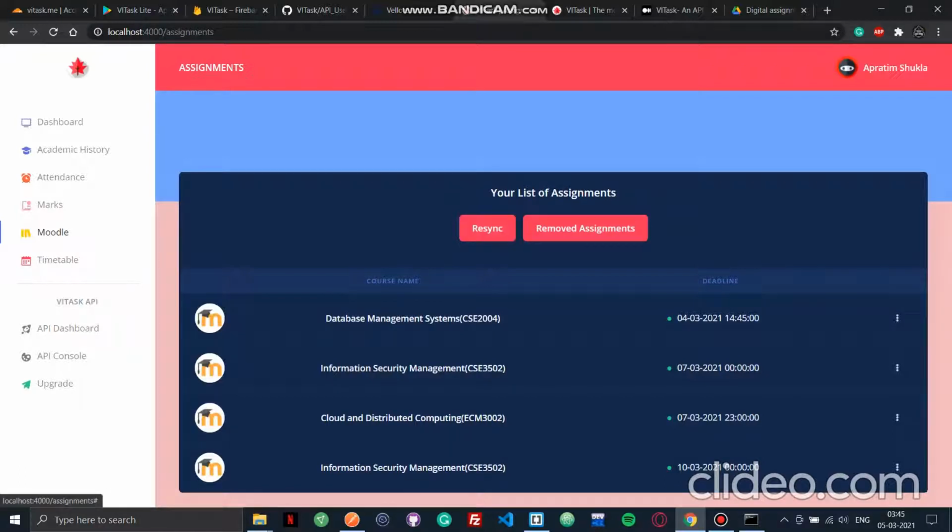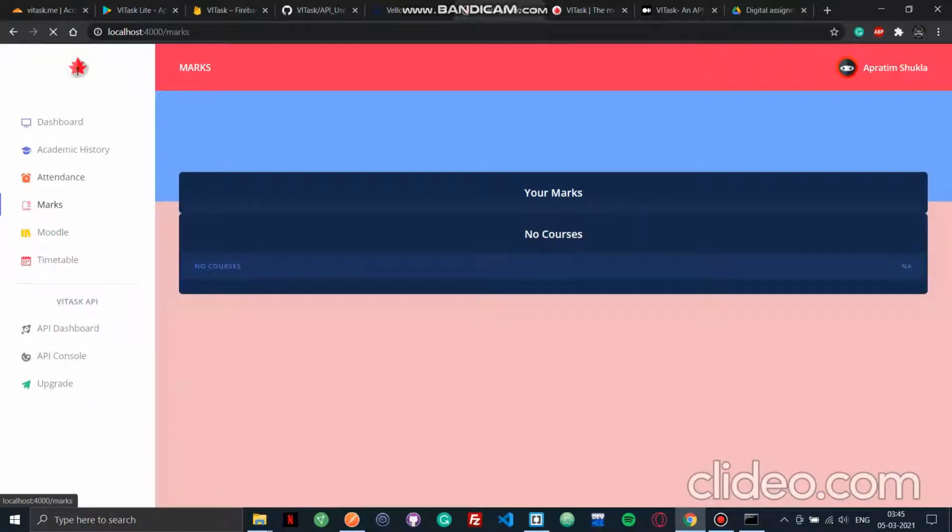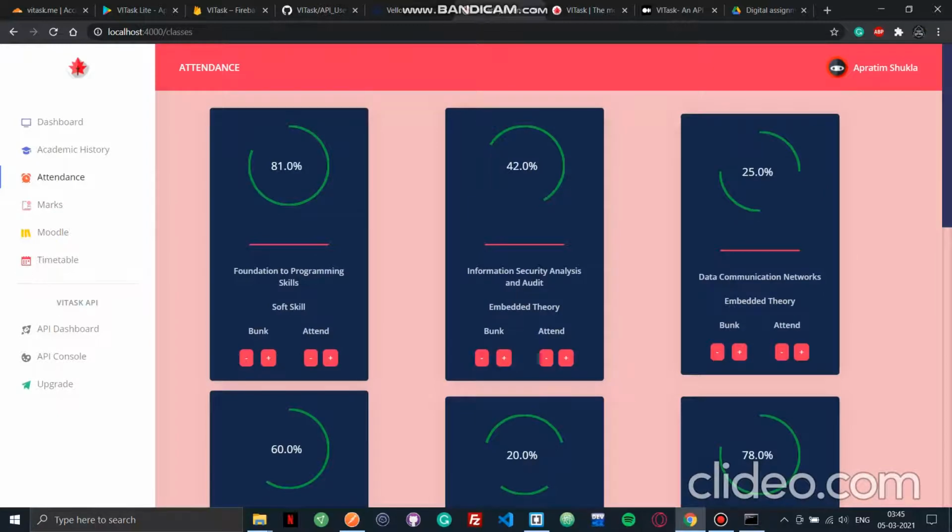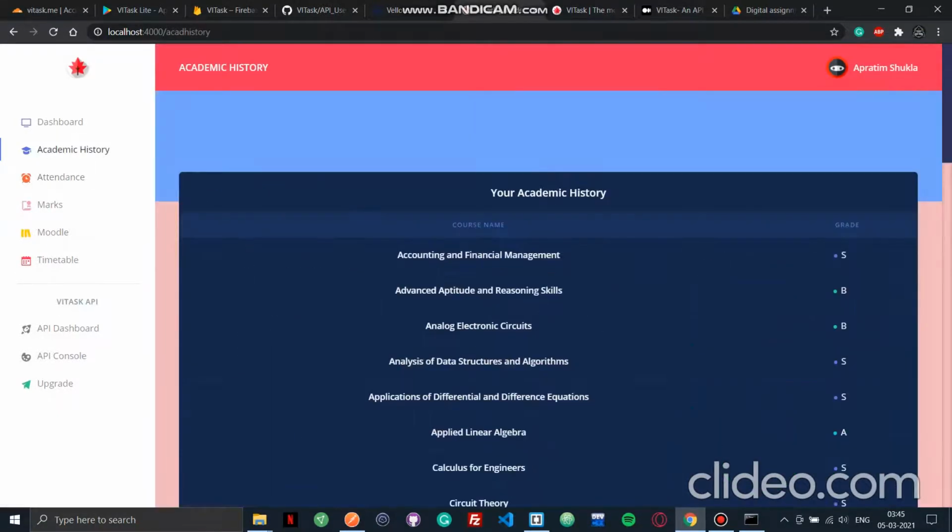And after that, I've created the corresponding API for it via Flask, and then I have provided you access via REST. So no marks available right now. Obviously, you can see the attendance in different courses. Along with that, you can also see the academic history.